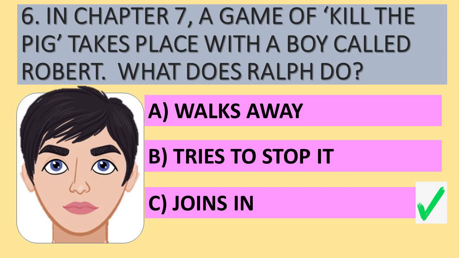In chapter 7, the game of Kill the Pig takes place, with a boy called Robert. What does Ralph do? He joins in, and it says that the desire to squeeze and hurt was overmastering. So even Ralph, who is the hero of our novel, is somebody who is not outside of the influence of savagery and violence, and we see this moment here where he's influenced by the others and is also involved in harming Robert. So all of the characters in this text have the capacity for evil, and we see that in Ralph at this point.